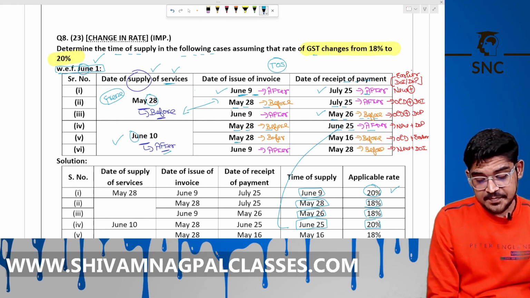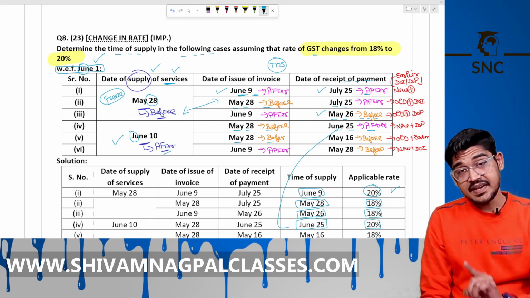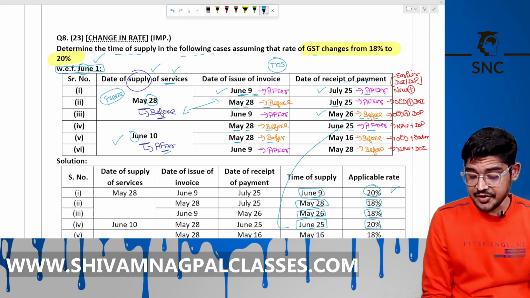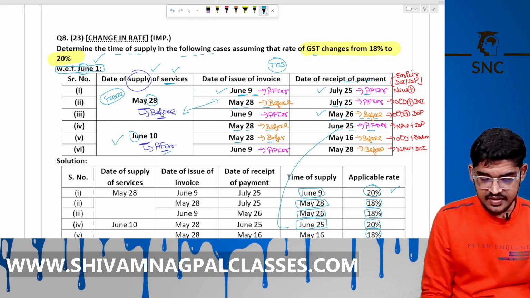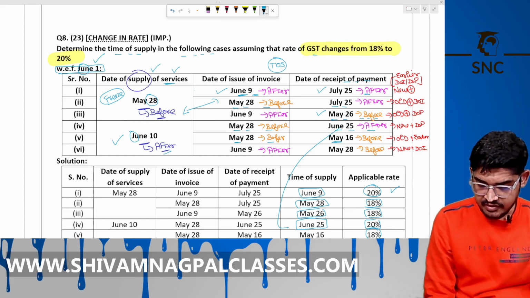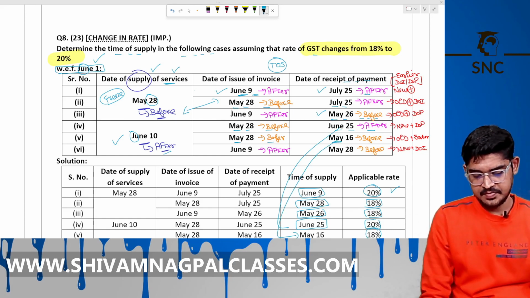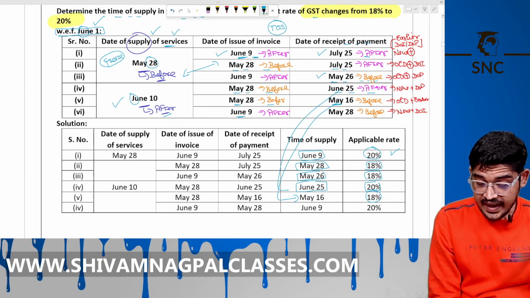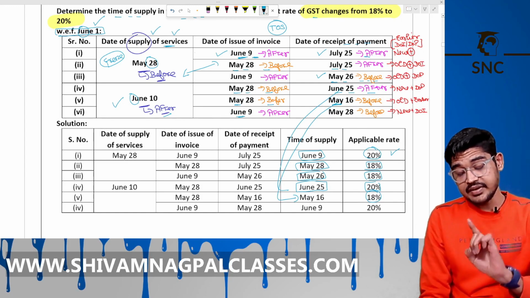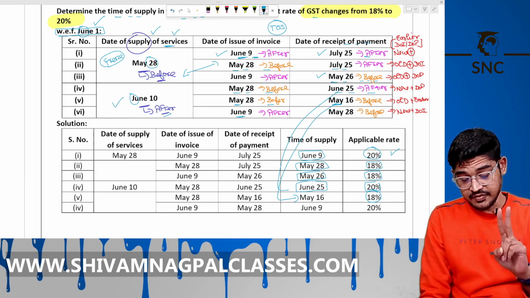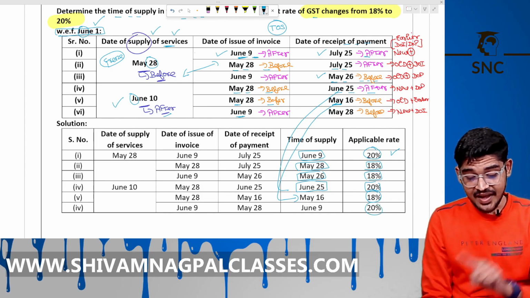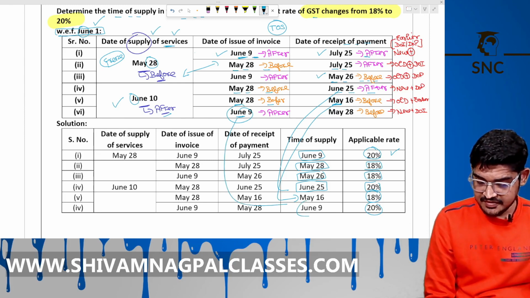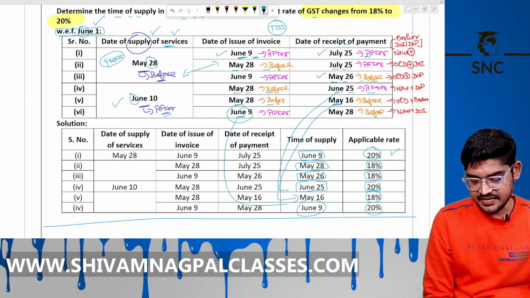May 28 before, May 16 before, two before, one after, take the old rate and TOS will be whichever is earlier. So May 16 will be earlier here. The next point: June 9 after and May 28 before. Two after, take the new rate and the TOS will be the after date, June 9. This is clear and the chapter is over.